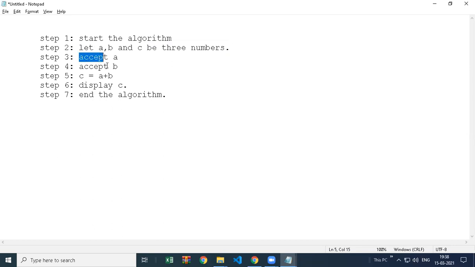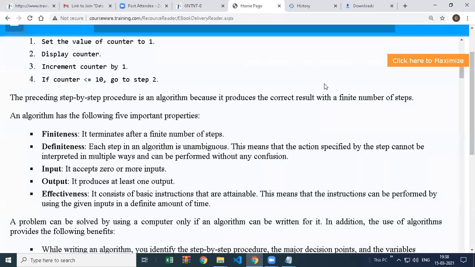Okay, what is the next step? Okay, we have to accept data. I will do accept data using cin or scanner. Then what do we have to do next? Accept B. So I will again use cin or scanner, whatever language you are using. I'm giving two examples here, C++ and Java. Then step number 5, okay, here I have to do addition. So I will do addition in my programming language while writing code. Every step is explained properly so they can easily follow the steps.